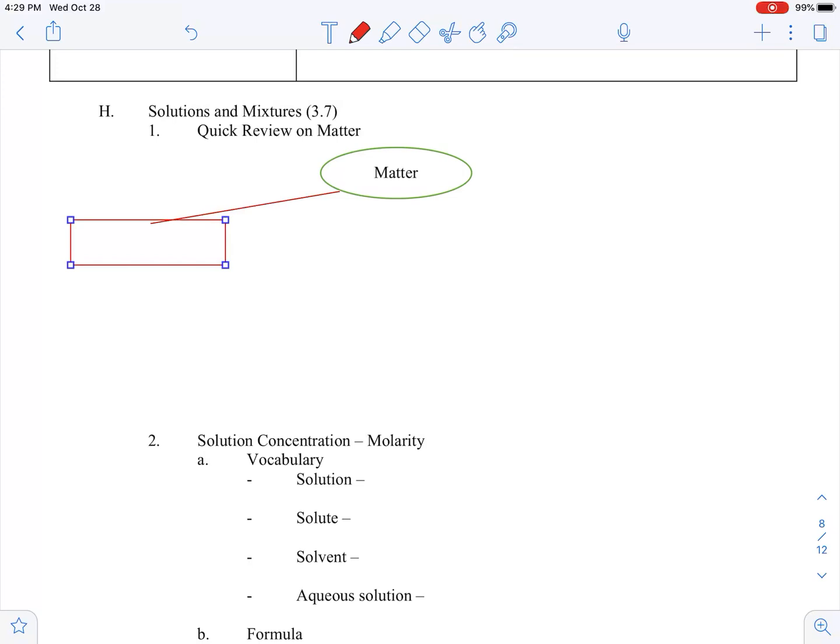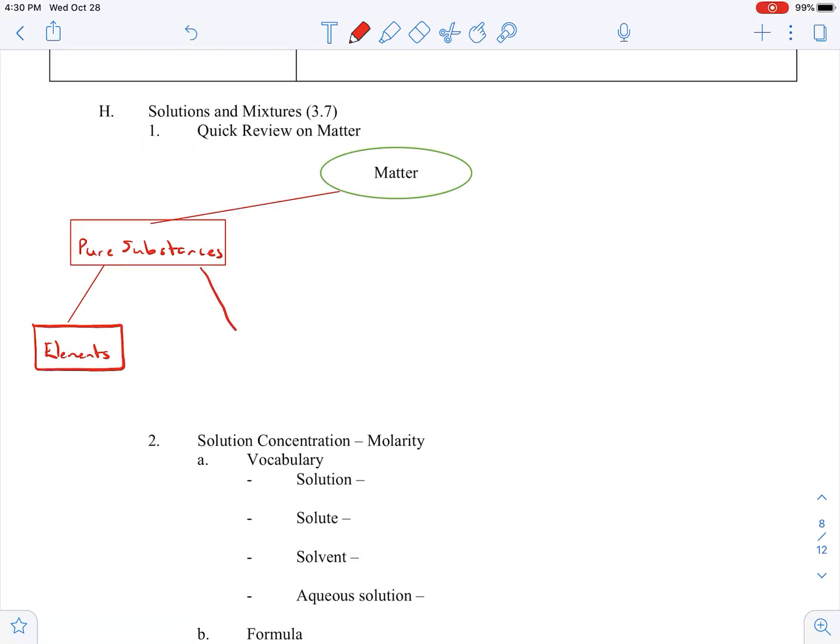All right, so we've got our pure substances here. And within our pure substances, there are two major types. Our first one is the simplest form of matter. These are our elements. They have all the same atoms, so they're the same throughout, right?